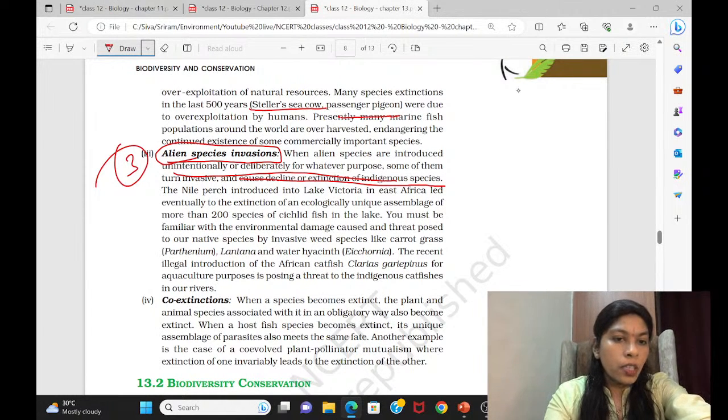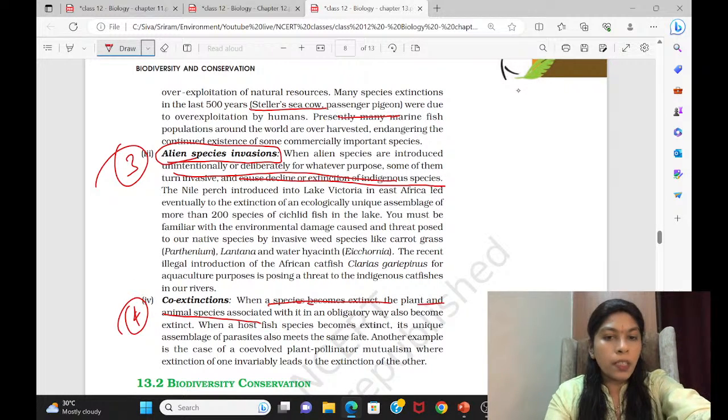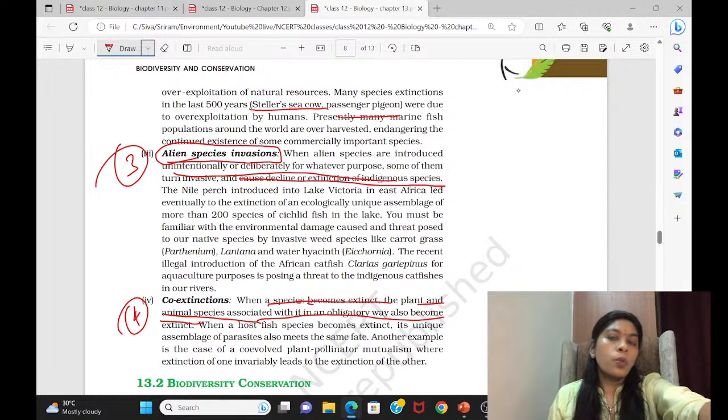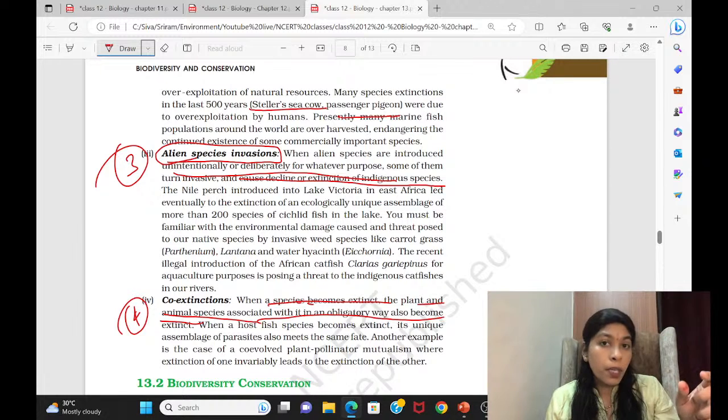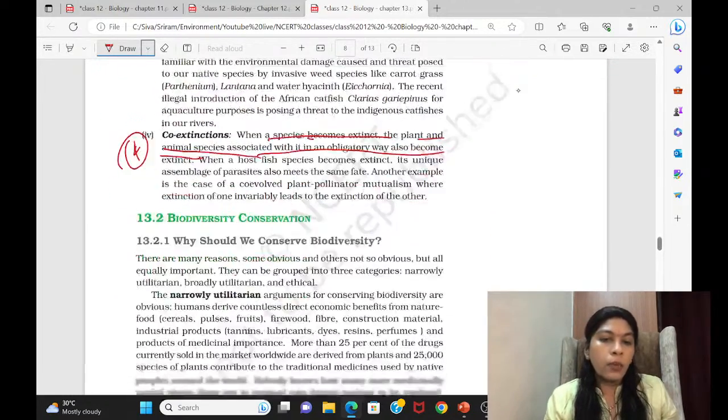Another one is co-extinction. This is also another reason why species become extinct: the plant and the animal species associated with it also become extinct. I already told you, take the fig and wasp, there is a relationship. Now if this wasp dies out or is no more, then what happens? The fig will also disappear from the world. Or if the fig disappears, because man keeps on deforesting and completely killing that community, then the particular wasp which relies on that fig will also die.